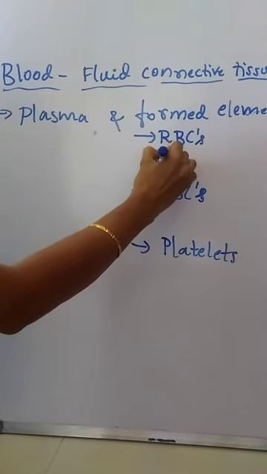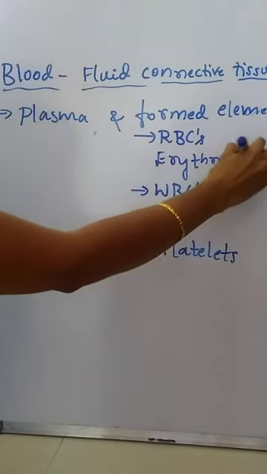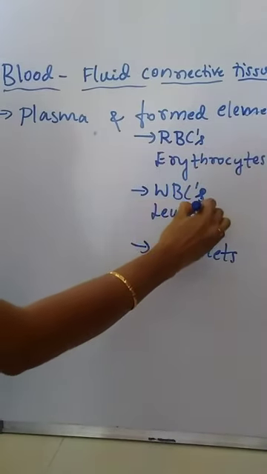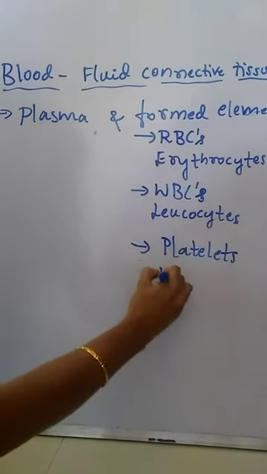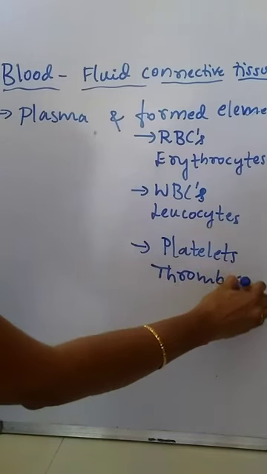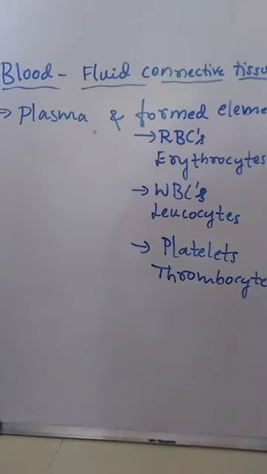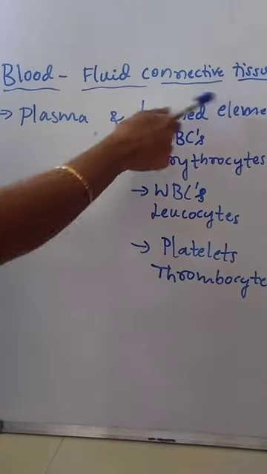RBCs are also called erythrocytes, WBCs are also called leukocytes, whereas platelets are also called thrombocytes. Erythrocytes, leukocytes and thrombocytes are the three types of cells present in the blood, which form the formed elements of the blood.